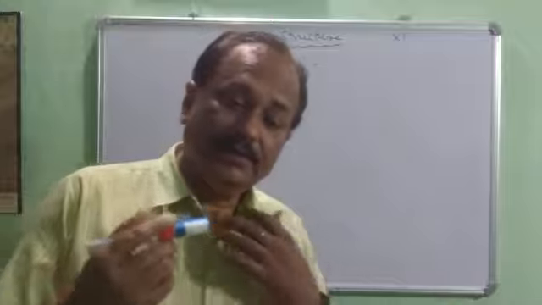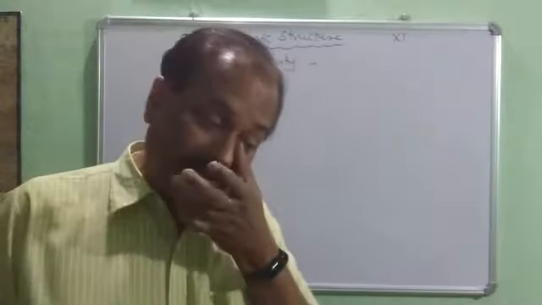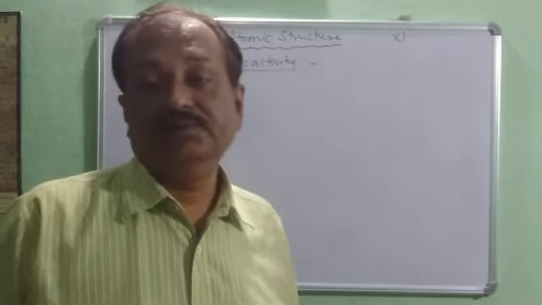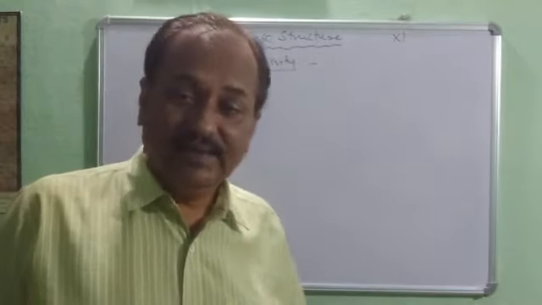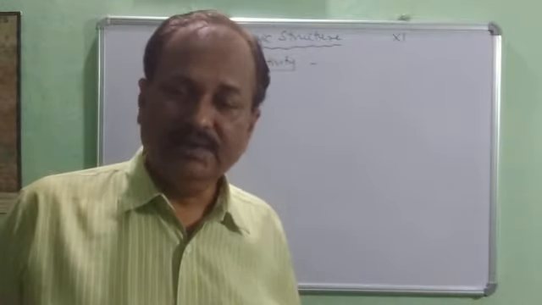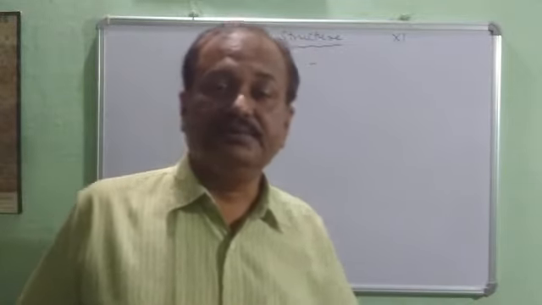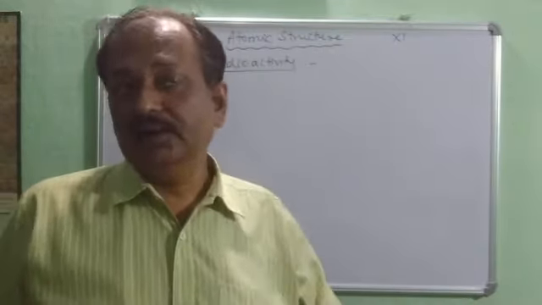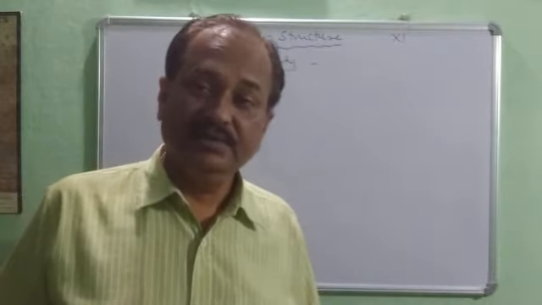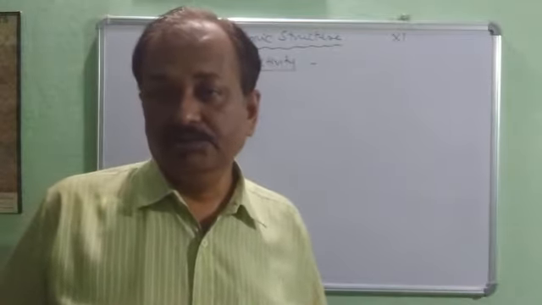But you must be knowing from your junior class ninth that the atom's nucleus has some particles other than the protons. And this I am referring to with the discovery of neutrons. Actually, up to 1920, there was no concept of the neutrons.